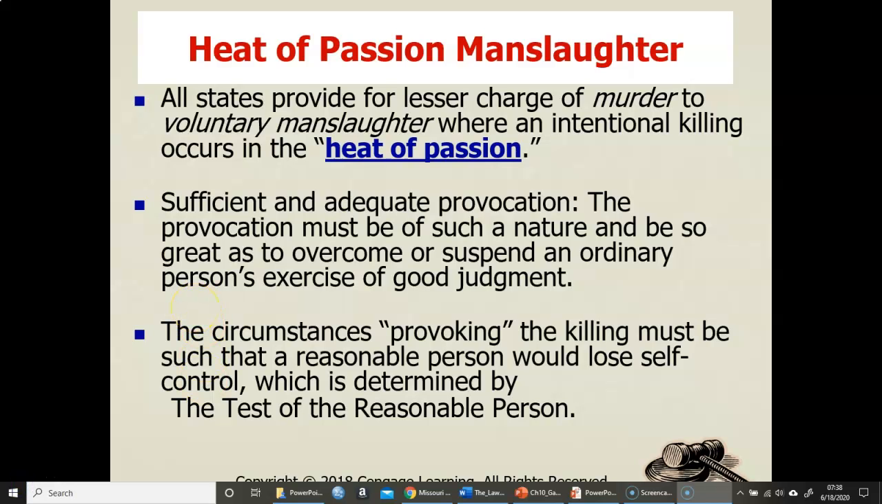So, reading from your text, sufficient provocation naturally and instantly produces in the mind of an ordinary person the highest degree of exasperation, rage, anger, and sudden resentment or terror. The provocation must be of such nature and be so great as to overcome or suspend an ordinary person's exercise of good judgment. And then the killing has to occur just right at that same time.